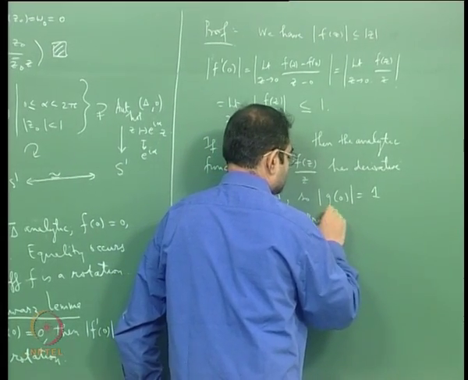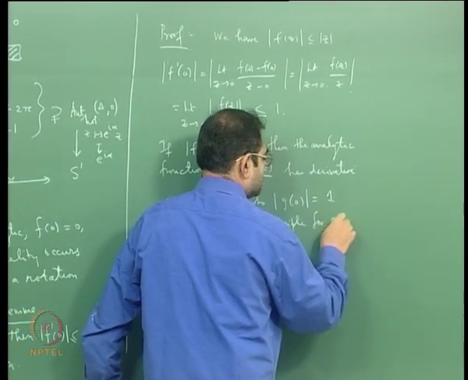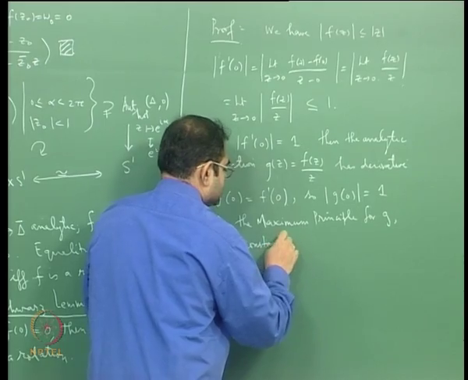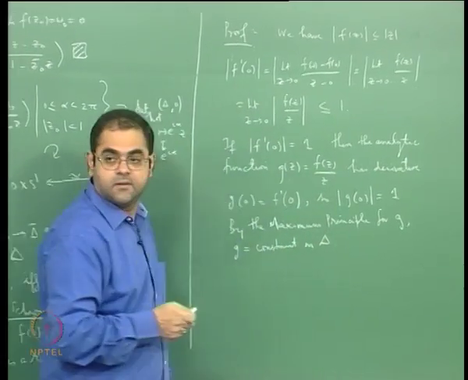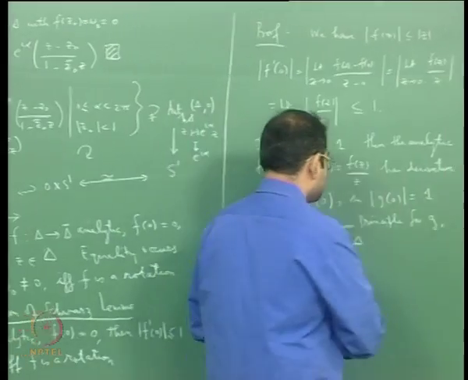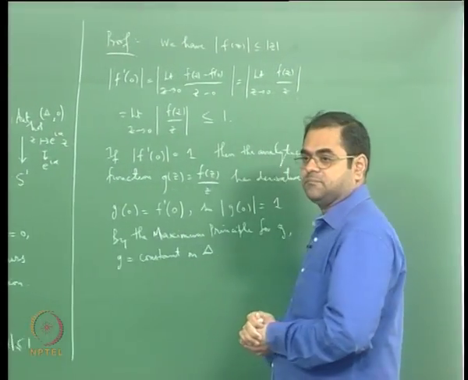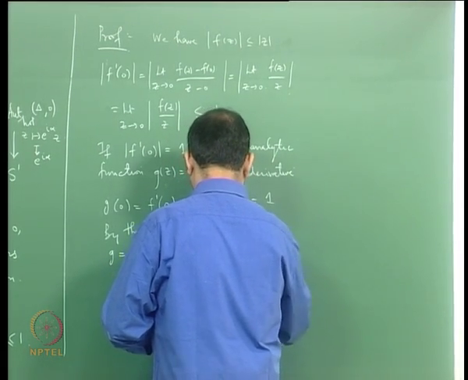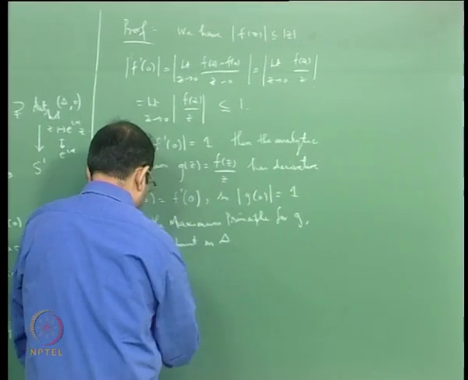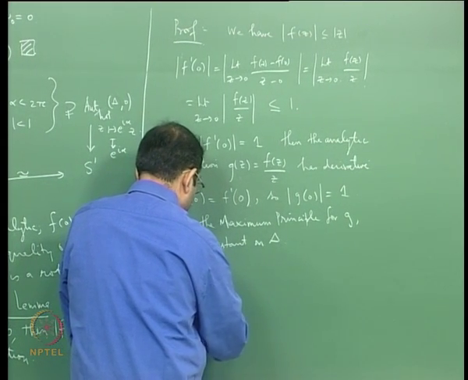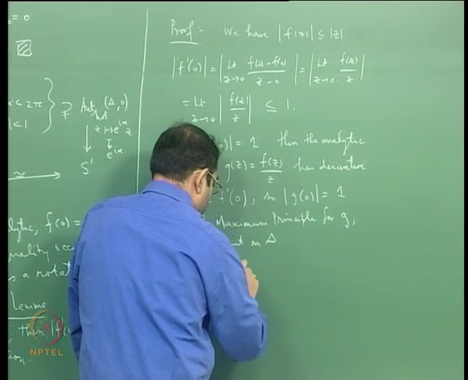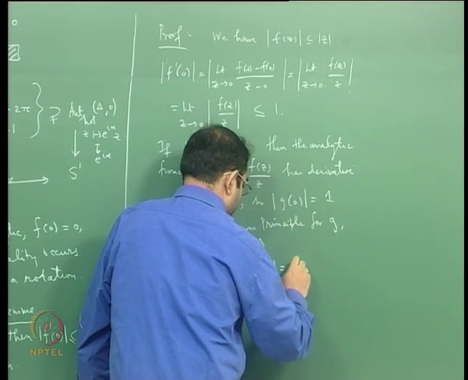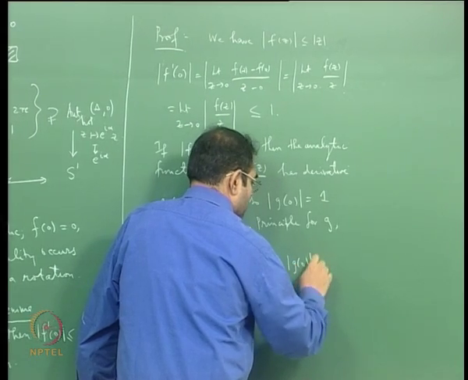g is a constant on the unit disk. And mod g will be the modulus of that constant on the disk, which will be mod g of 0, which will be 1.